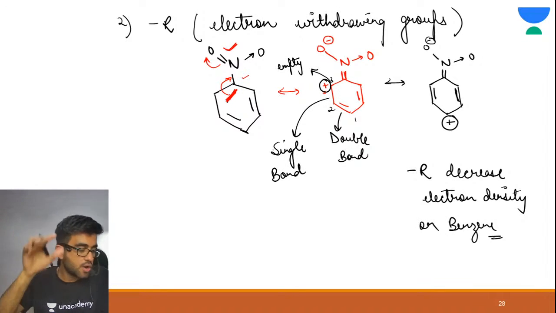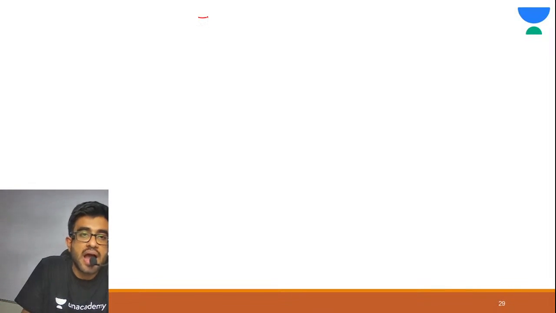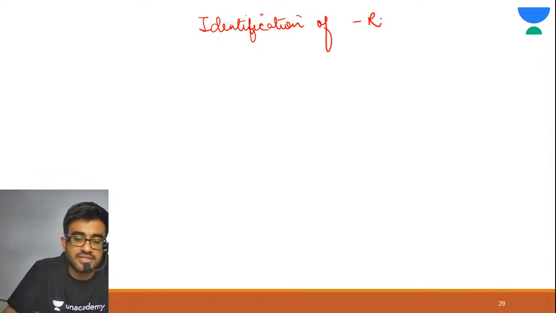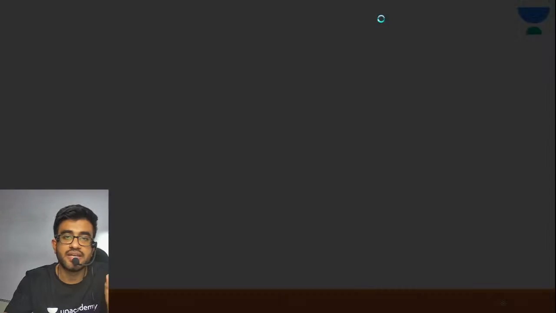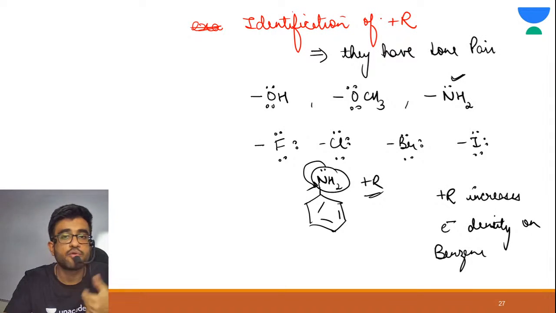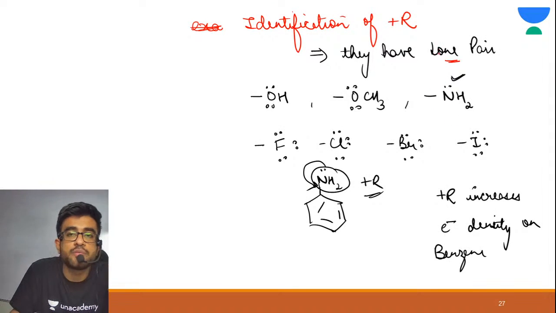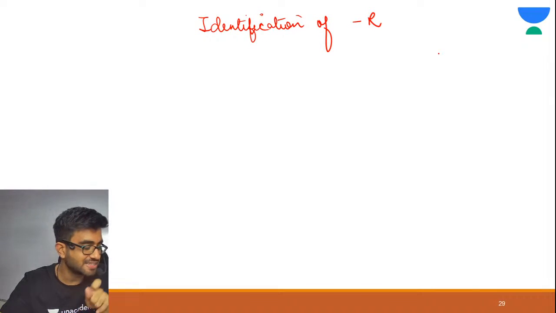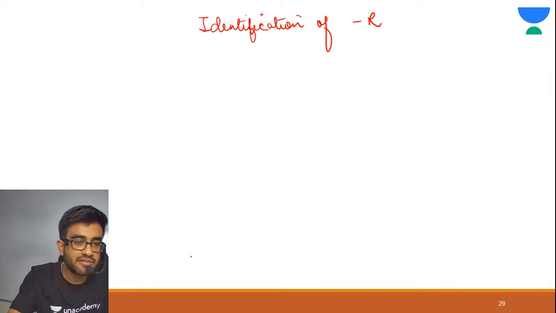Alright, now we need to identify minus R. Identification of minus R, just like we have studied identification of plus R. What was the identification? They must be having lone pair. Now see, there is a bit of trick here. For minus R, there is a bit of trick. For identification of minus R, just please pay attention here.